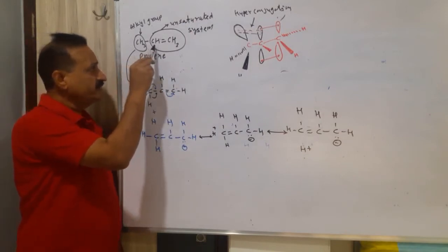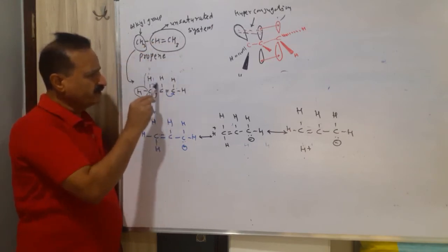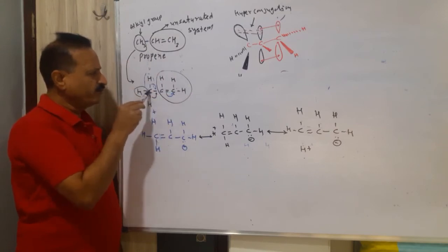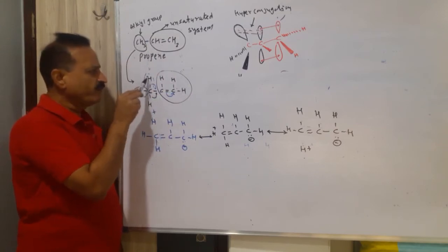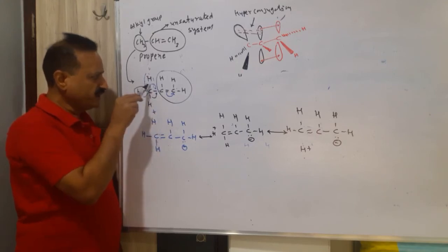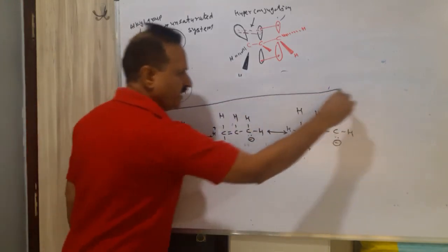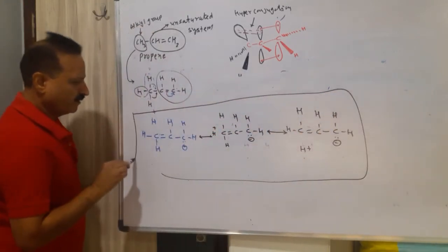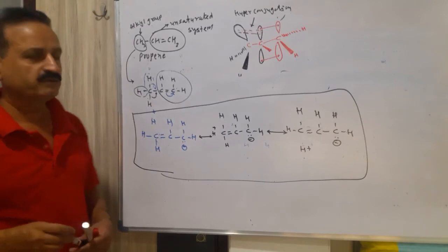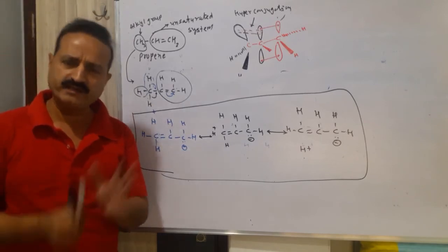The explanation is that the alkyl group is attached to an unsaturated system. The C-H sigma bond of the alkyl group will transfer to the unsaturated system. This bond may transfer over here, this bond may transfer over here, and this bond may transfer over here. These are the three diagrams of transfer from the alkyl group. Very easy, very simple.